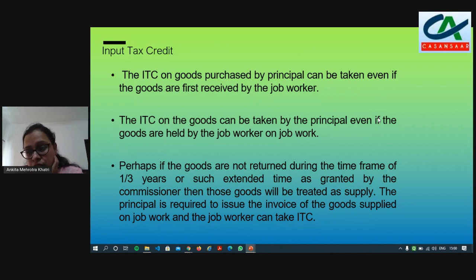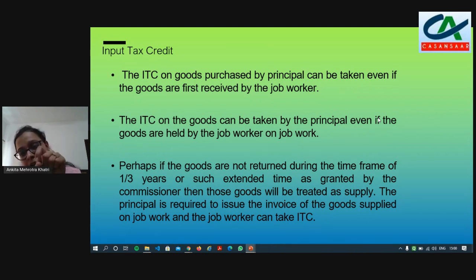Now these carton boxes which have been purchased, if purchased in the name of the job worker, then these purchases are of the job worker, and the job worker will use these carton boxes and book these purchases in his books of accounts as his own purchases and supply those to the final customer.